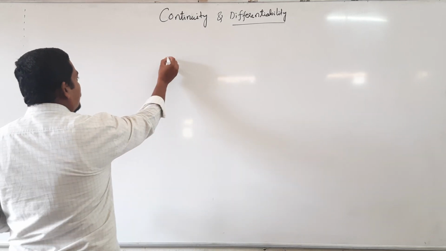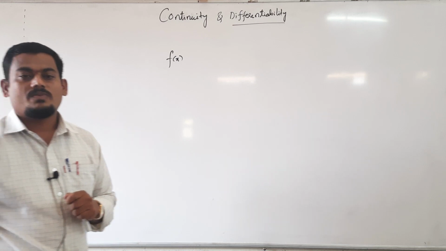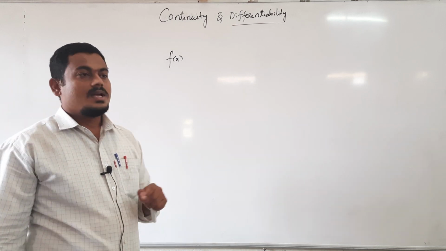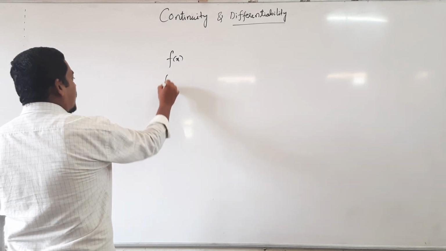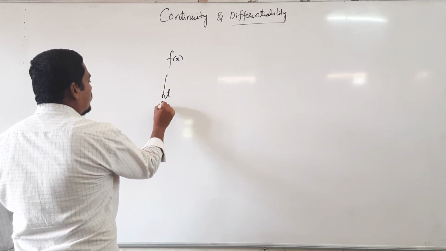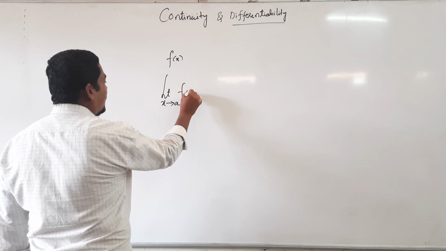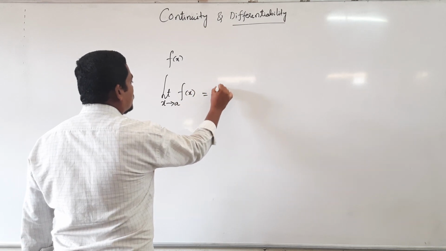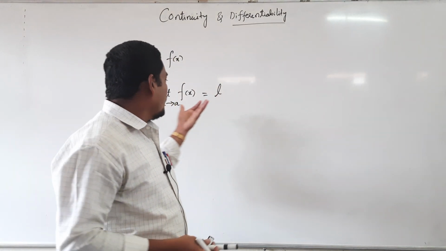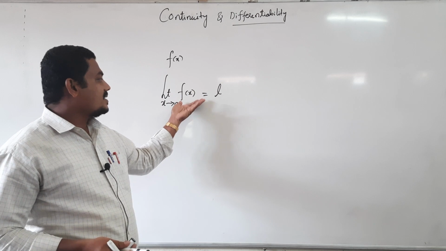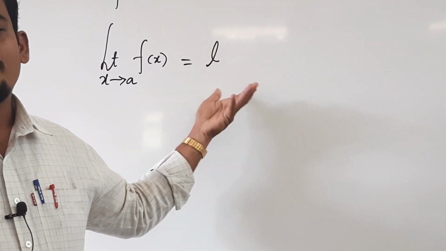For example, f of x be any real valued function. What is limit of this function? Limit as x tends to a of f of x is equal to some constant L. Means limit as x tends to a of f of x equals L. L here, L be any number.